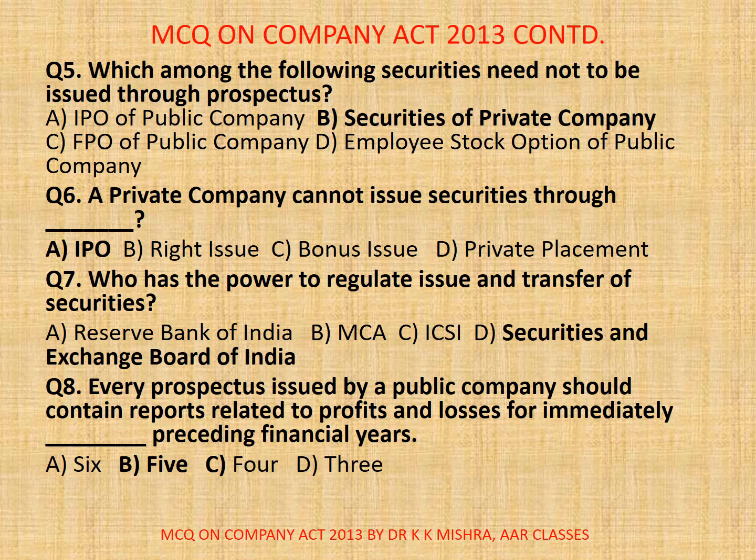However, in case a period of 5 years has not elapsed from the date of incorporation, the prospectus should contain the reports related to profits and losses for each of the financial years immediately preceding the financial year of the issue of prospectus. Now come to the next slide.